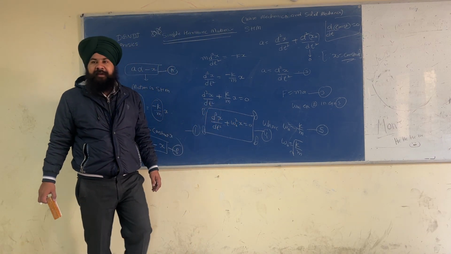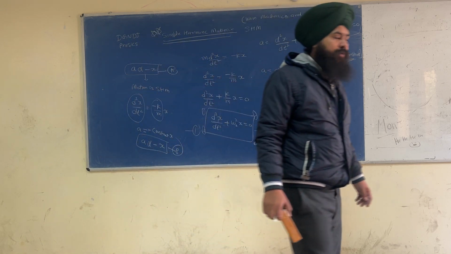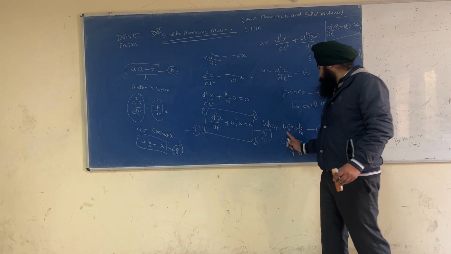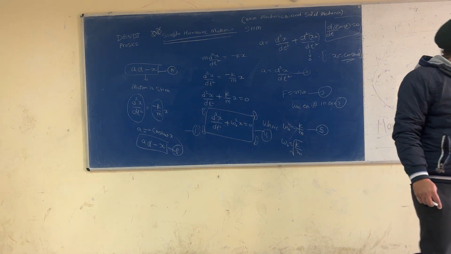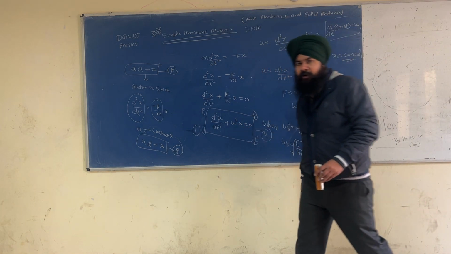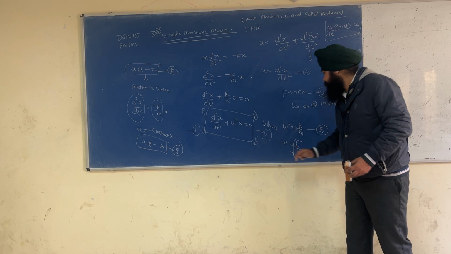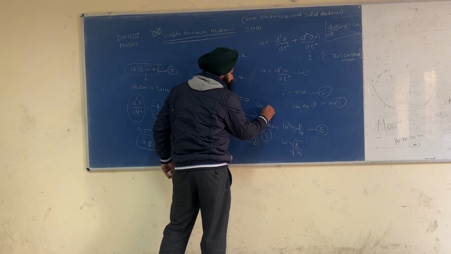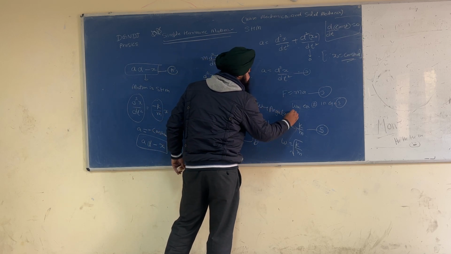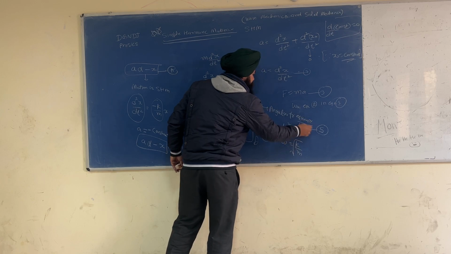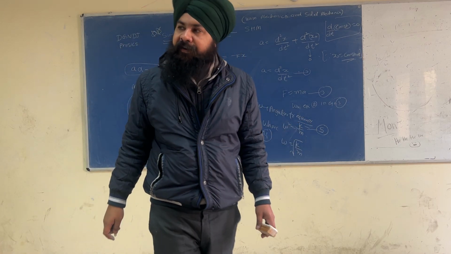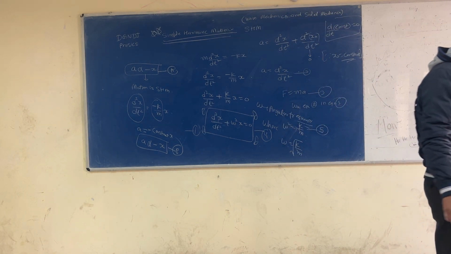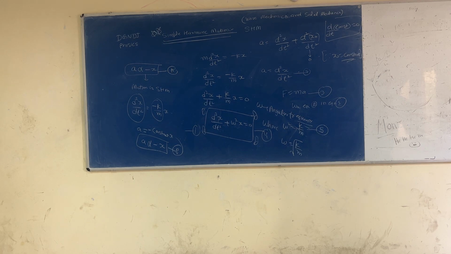d2x by dt square plus omega square into x is equal to 0 is the equation of SHM, where omega is a constant. Sorry, please write omega, not omega naught. Please write only omega. Where omega is called angular frequency, and it is a constant.